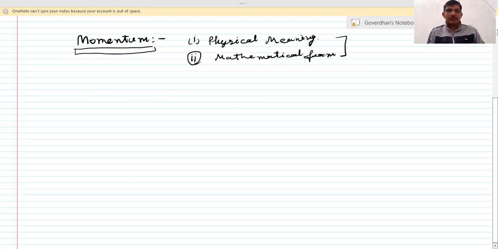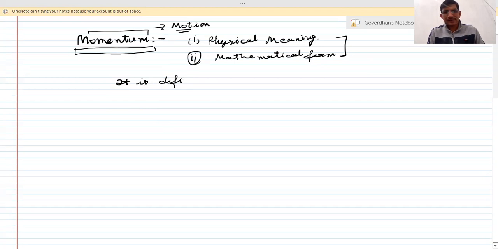As the word momentum carries, it means motion. The term momentum means motion, and when something is moving, it has some momentum.